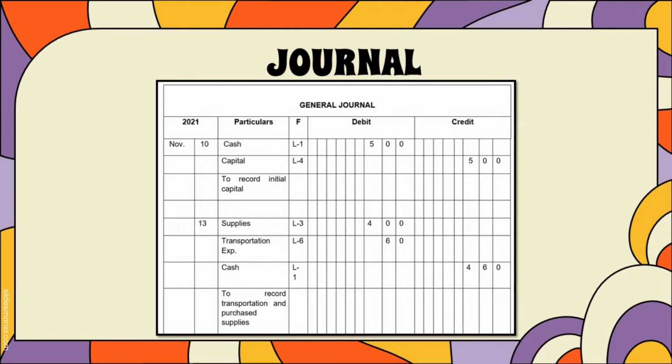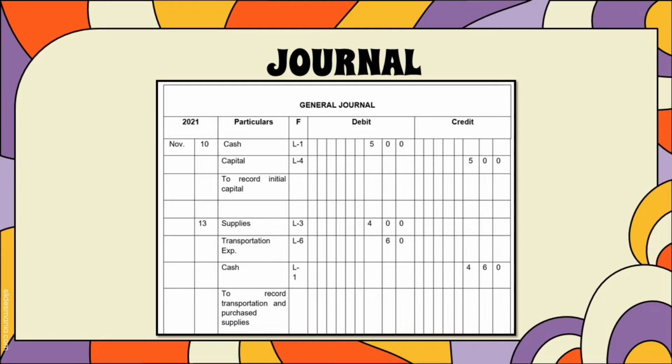For the Bananat Food Hub, we have our general journal that recorded all of our business transactions, recorded or dated from the 10th of November up to the 25th of November of the year 2021. It is very evident that on the 10th of November, we have our particulars of cash and capital, which cash can be found on ledger 1 amounting to 500 of debit, while our capital, which can be found on ledger 4, amounting to 500 as well, but in credit.